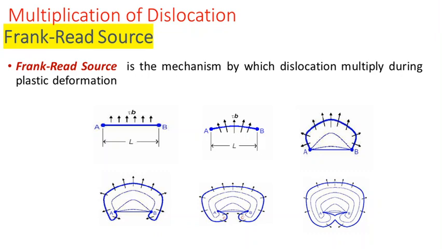As long as the shear stress is applied, this process continues, and at one point the curvature increases and the bending takes place. It will be pinned around points A and B, as you can see in figures 4 and 5. In the second row, you can see it will be bending across points A and B internally. It will tend to curve inside, and at one point the dislocation from the two sides will try to meet each other, which can be observed in the last figure, and as a result a loop is formed.